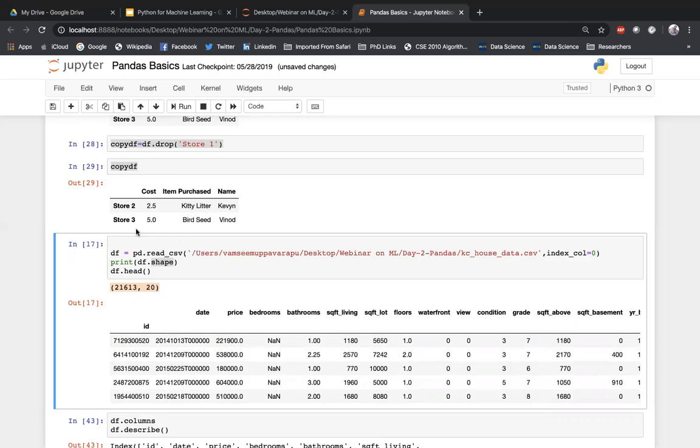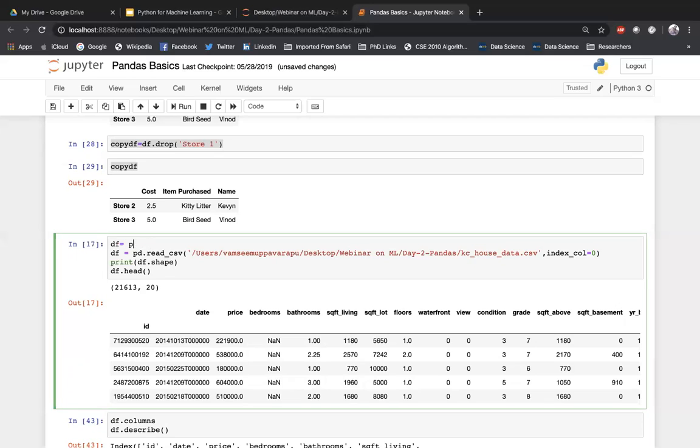It's not just that we have to load only a CSV file. You put pd dot and then read, and there are multiple methods. You can read an Excel, you can read a CSV, and so many other things.